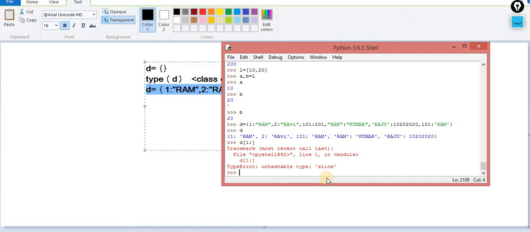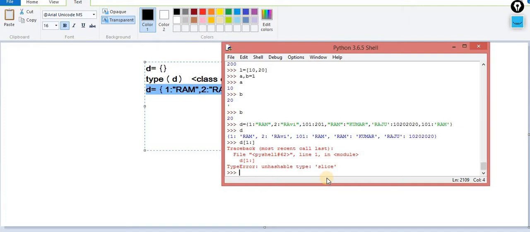Let's suppose you say Ram. There can be n number of Rams. There can be 5 Rams. But if you say roll number 1, there is only 1 Ram. So keep this point in mind, because it plays an important role. Sometimes we use a dictionary because dictionaries are very fast compared to other data types.